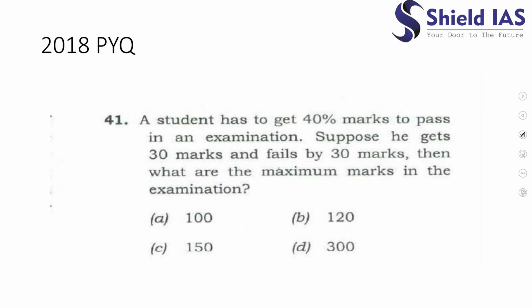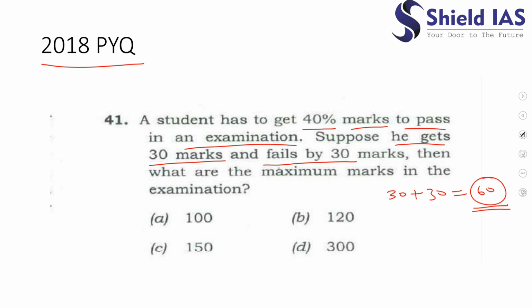This is a question from the 2018 PYQ. A student has to get 40% marks to pass in an examination. Suppose he gets 30 marks and fails by 30 marks. Then what are the maximum marks in the examination? So clearly see that he gets 30 marks, and he also needs another 30 marks to pass in the examination. It means 60 marks is the passing marks, which is 40% of the total. So let the total marks be x. So 40 by 100 into x is 60. So 600 by 4, which is nothing but 150. So the correct answer would be C.